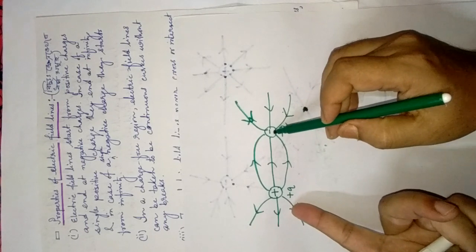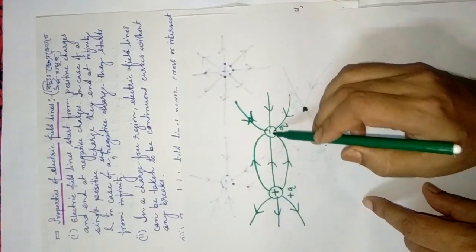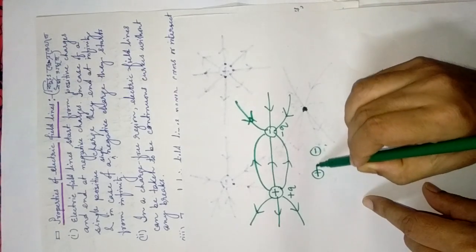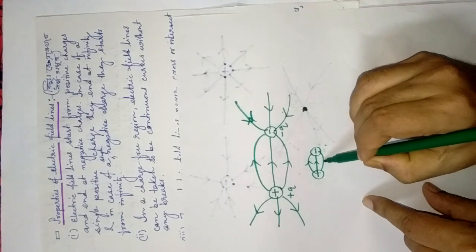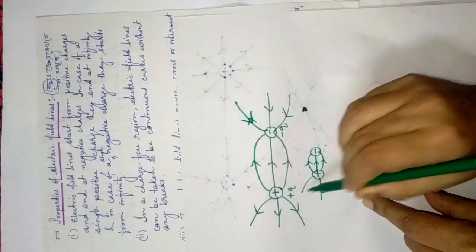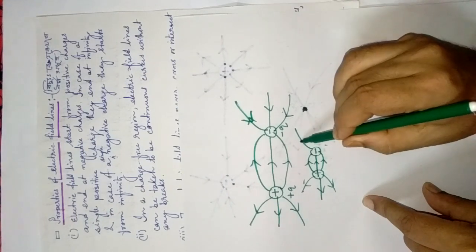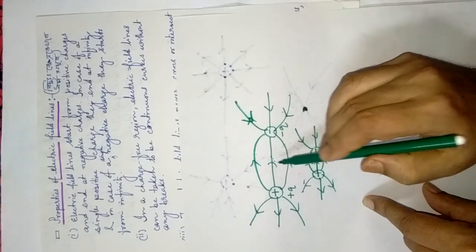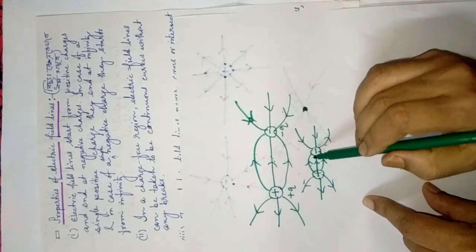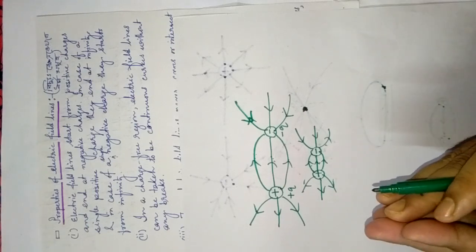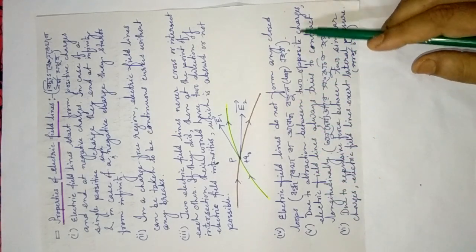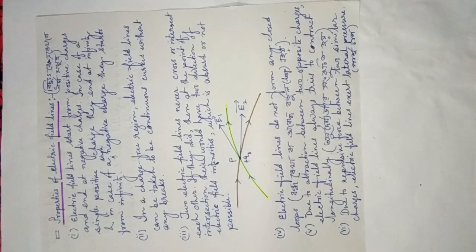Now if you release these charges, what will happen? They will attract each other because opposite charges attract each other, and they will come closer and closer. Suppose at a certain moment this is the picture. Then see here, the lengths of all the curves, this length, this length, this length, have decreased. That's why we can say that due to attraction between two opposite charges, electric field lines always try to contract longitudinally.